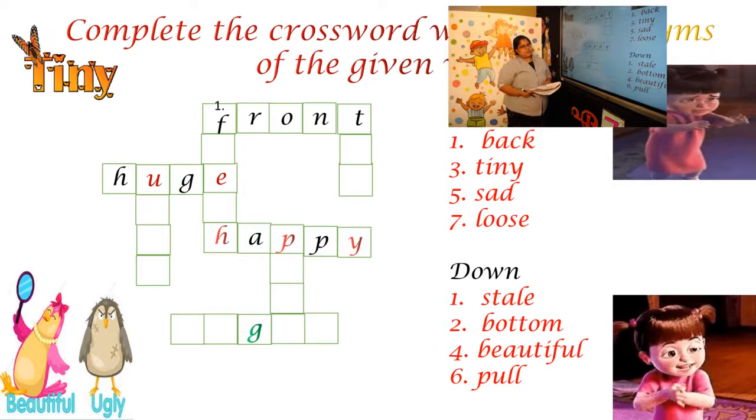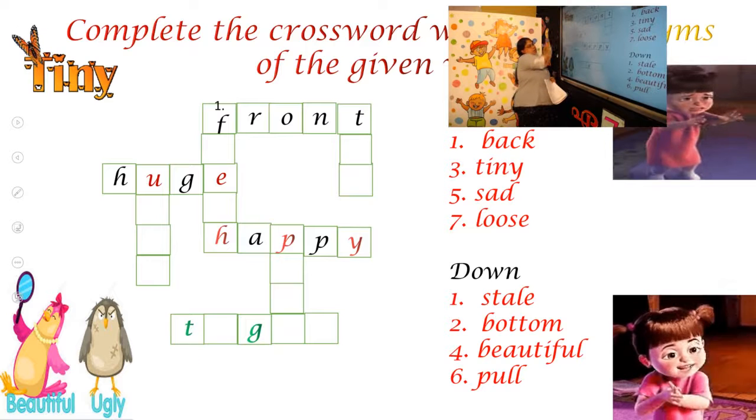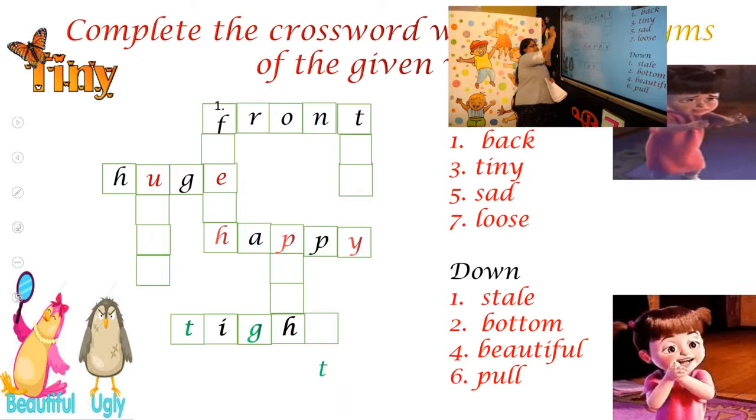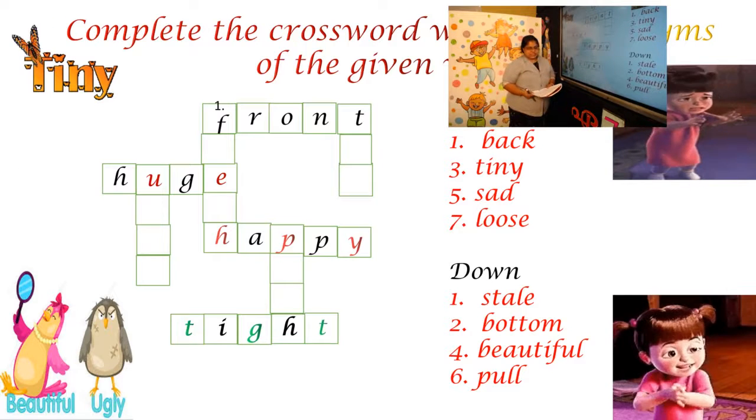Yes. So next, only one more is there in the across ones, loose. So if something is loose, what do we want to do? Yes, we want to make it tight, right? Loose, opposite is tight. Spelling of tight is T-I-G-H-T. Right. So the antonym of loose is tight.